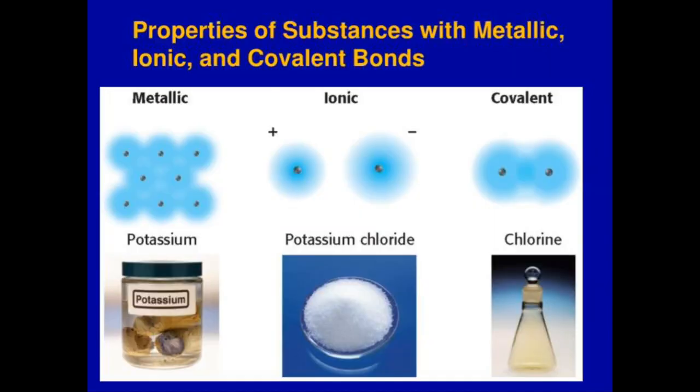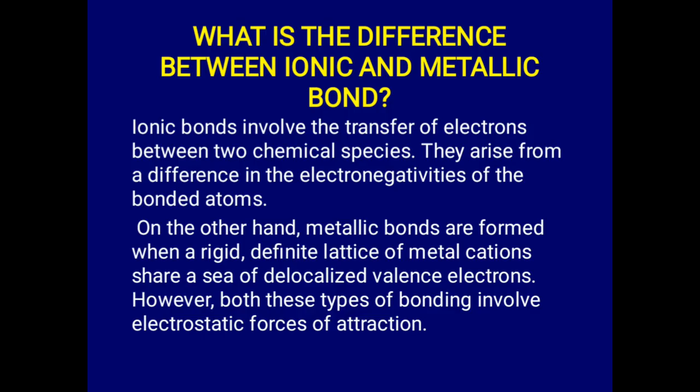Okay, so let's quickly compare metallic, ionic, and covalent bonds. This is an example of how a metallic bond is in terms of the crystal structure. You see that of ionic and then you see that of a covalent. Now, what's the implication of this?